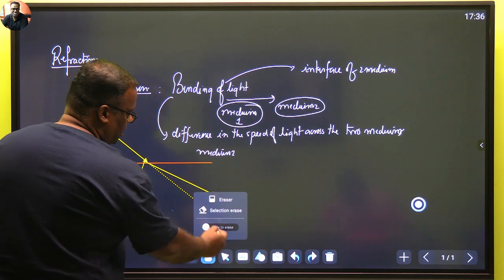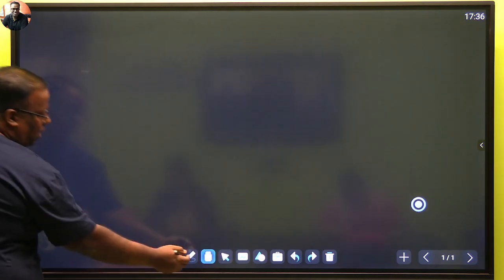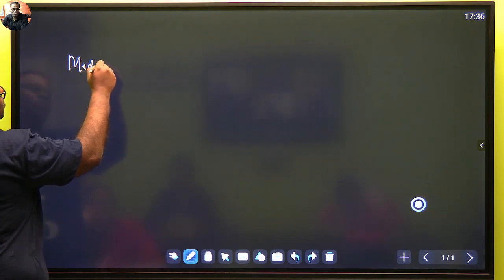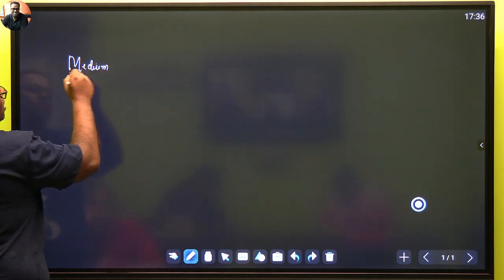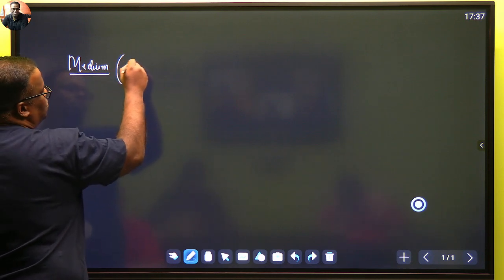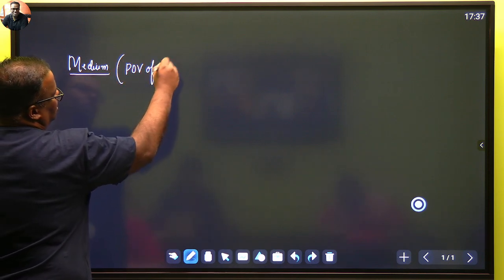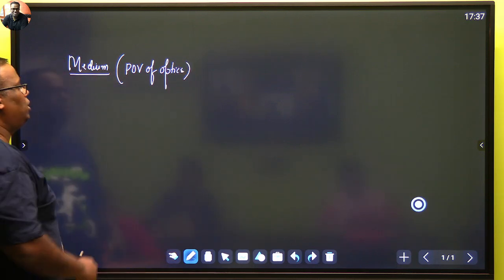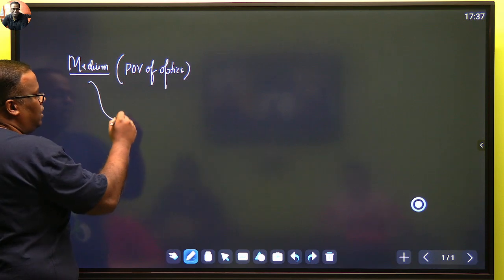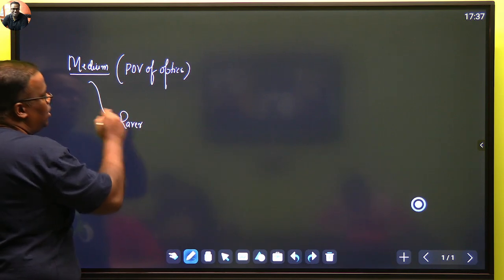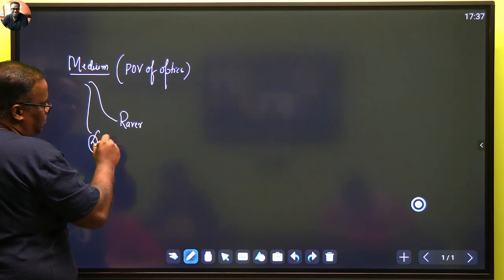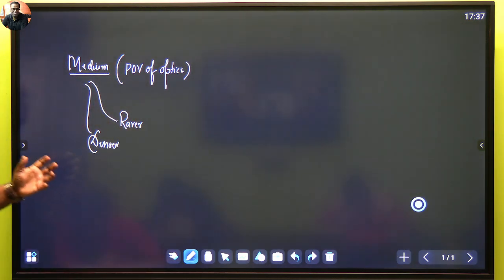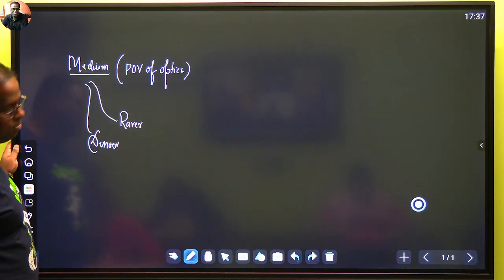चलिए आइए इससे आगे चलते हैं और mediums के बारे में बात करते हैं, because this is important from our exam perspective, and only then will we be able to answer questions. Medium from the point of view of optics. From the point of view of optics, mediums are classified into either rarer medium or denser medium. Now this is not mass density or mass rarity, this is optical density. We are talking about optically rarer or optically denser.